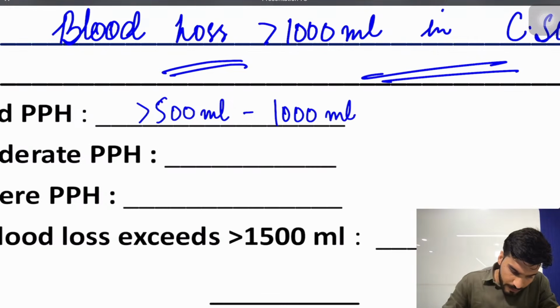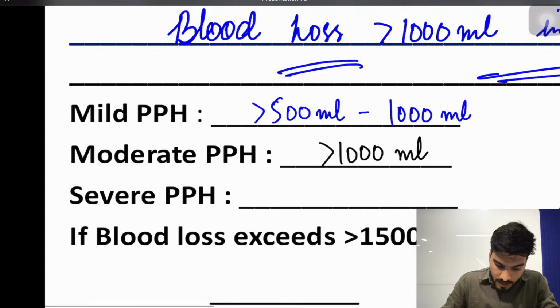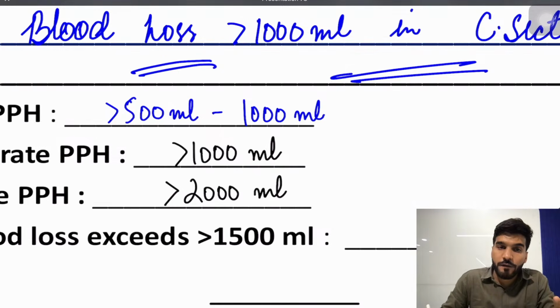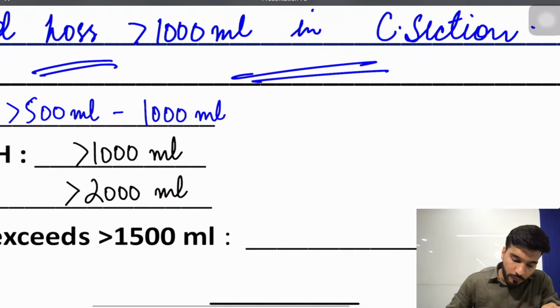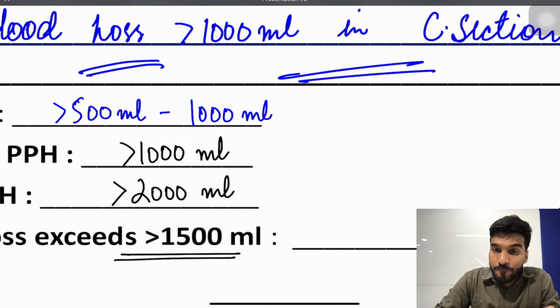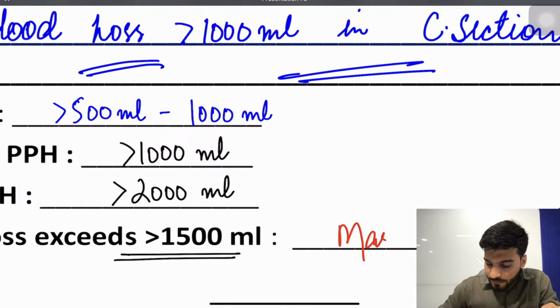We have moderate PPH, it's more than 1000 ml. We have severe PPH, which is more than 2000 ml. So more than 500 ml, more than 1000 and more than 2000, depending upon the blood loss. Now if the blood loss exceeds more than 1500 ml, we call it massive obstetric hemorrhage.